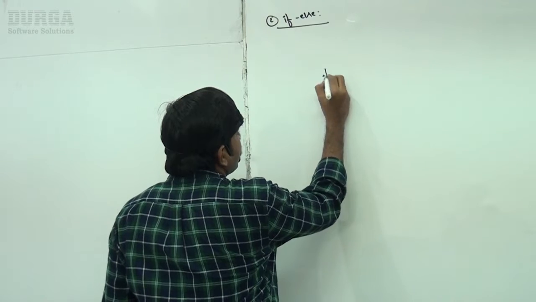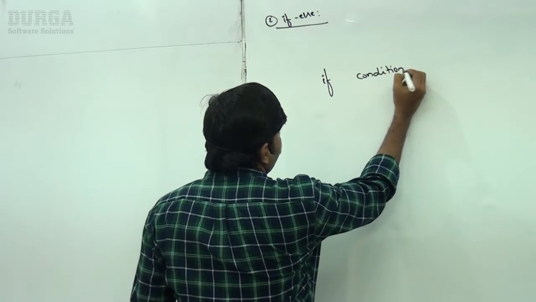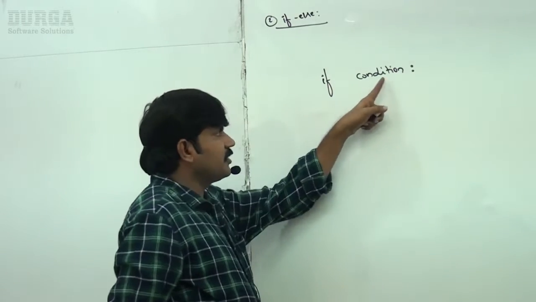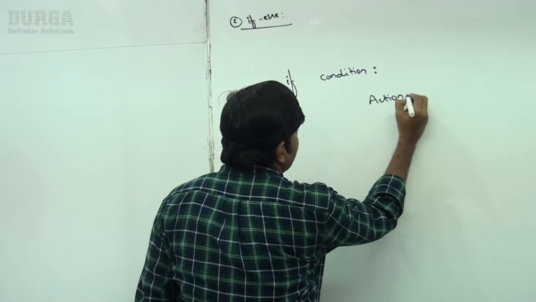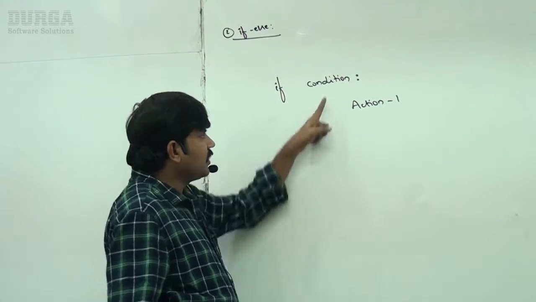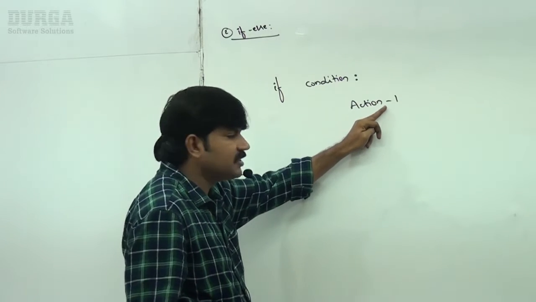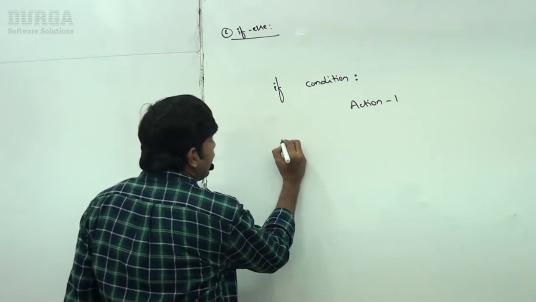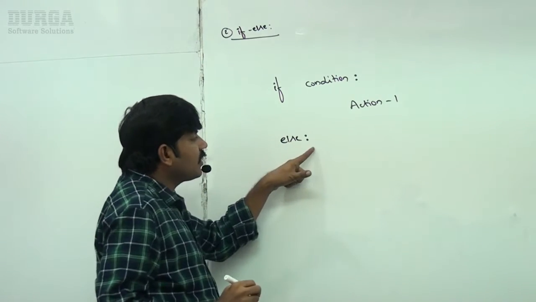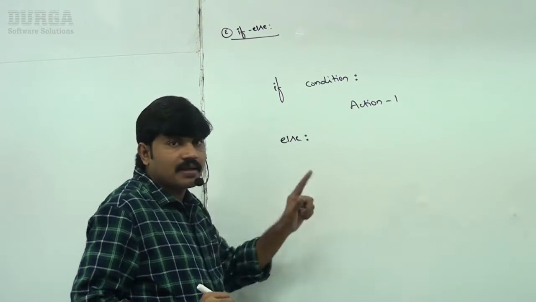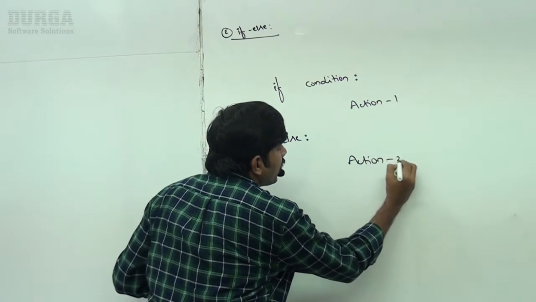Very simple, sir. If condition, if this condition is satisfied, can you please perform action 1? It may be a single statement or multiple statements. Else, sir. Else again colon. This is the else block. This is the if block. Else colon. Sir, action 2 we have to do.